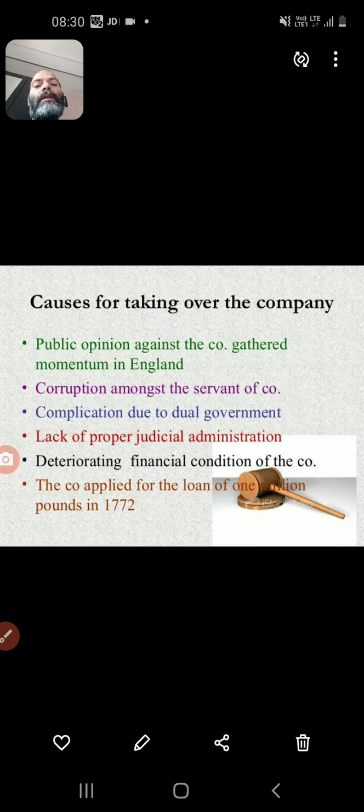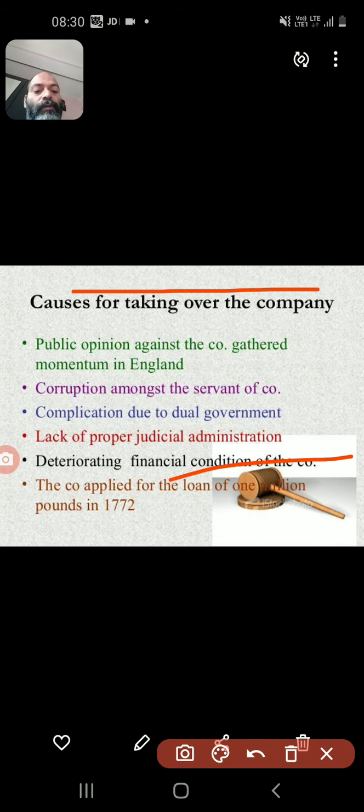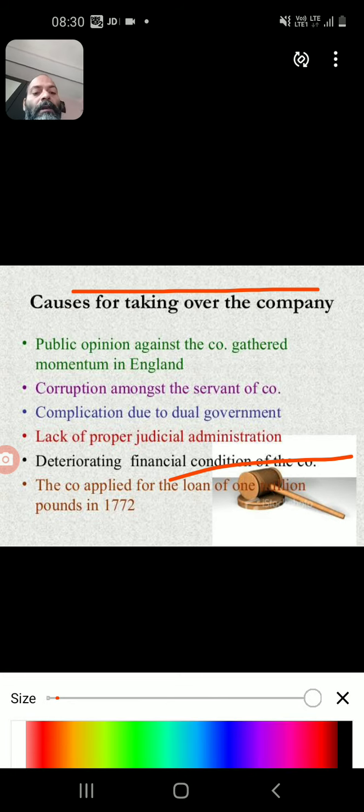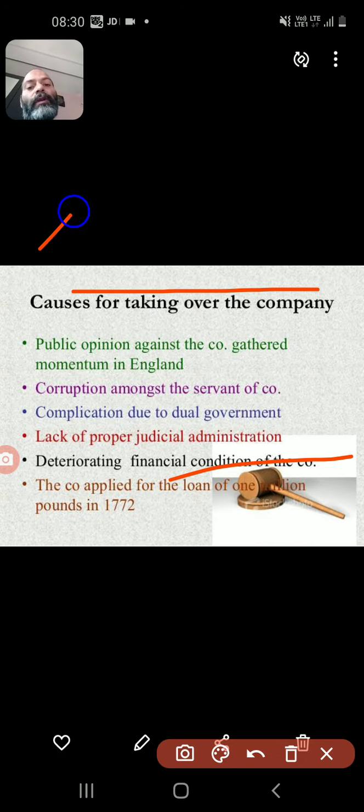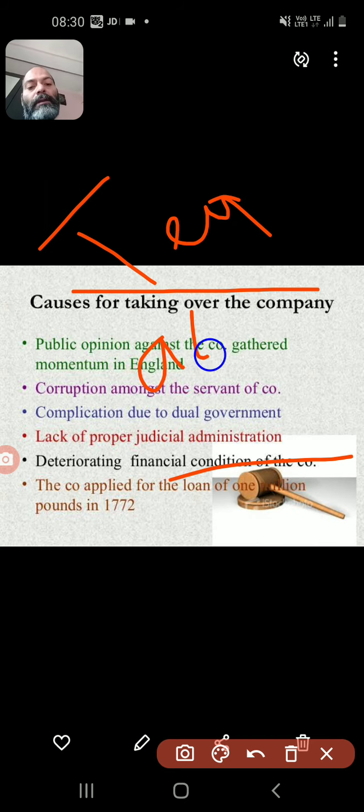One more important thing, because 6.8 million tons of tea rotted in the warehouses of London, and due to that, the Regulating Act, also known as the Tea Act. So it is important to know that the Regulating Act is also known as the Tea Act. So you all memorize and write down.